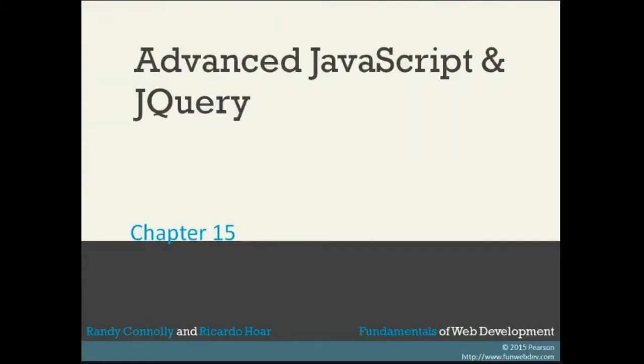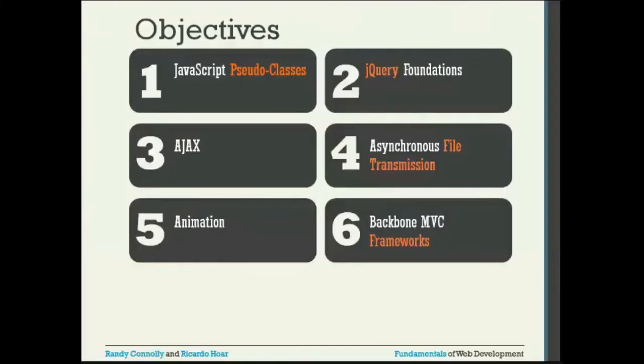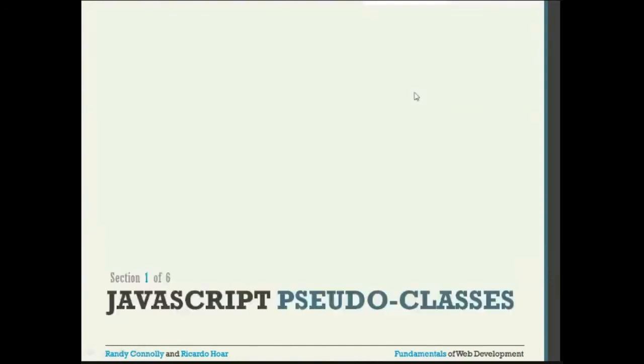Advanced JavaScript and jQuery. In this, we are going to learn about the JavaScript pseudo classes, then jQuery foundations, Ajax, asynchronous file transmission, animation, and this particular framework, Backbone, MVC, we are going to see.